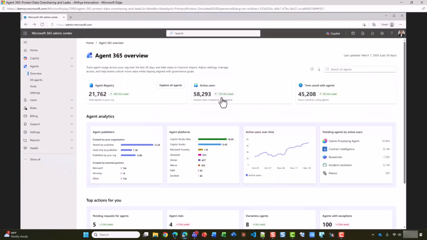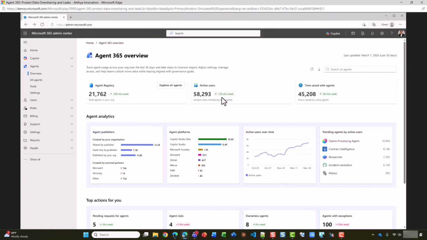AI agents introduce both internal risks like data oversharing and external risks like jailbreaks and exploitation, so organizations need security that can address both. In this demo, we will focus on one of the biggest internal risks, data oversharing. Agents access, create, and share data, so without the right guardrails, oversharing can happen fast. We'll show you how IT and security teams work together to protect data from oversharing and leaks.